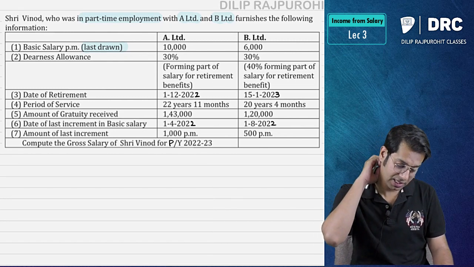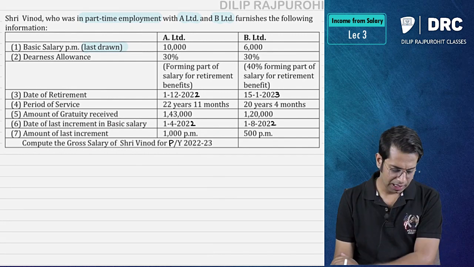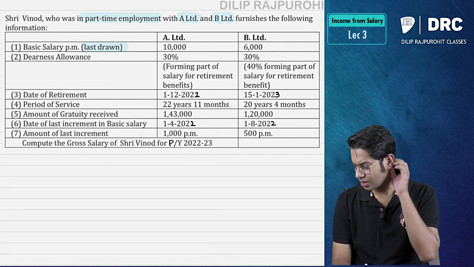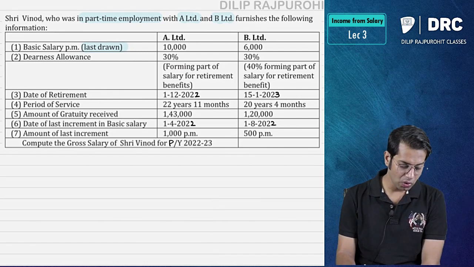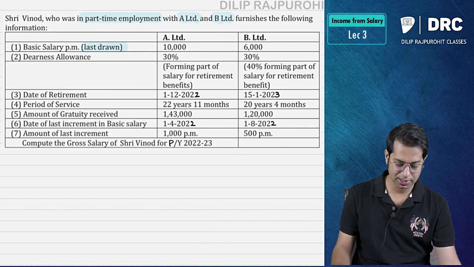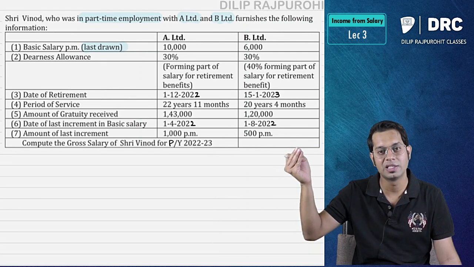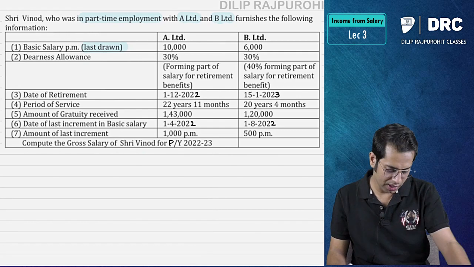So let me first calculate. We all know the formula. It is half into average salary per month into completed years of service. Average salary per month means last 10 months average. Now you see one more point, to understand whether this is POGA or non-POGA, they have given you salary increment details. That means they want you to compute it accordingly.